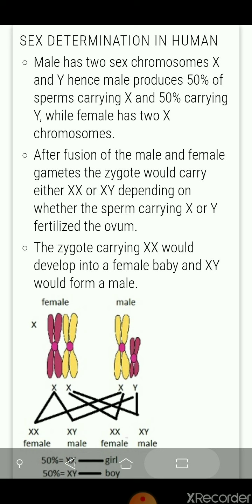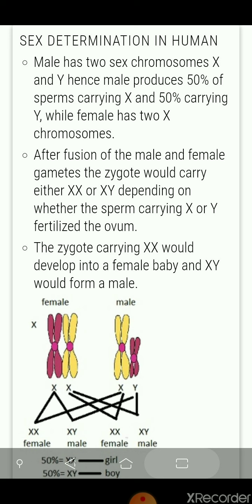After fusion of male and female gametes, the zygote would carry either XX, because if an X-containing sperm fertilizes the ovum, then the combination is XX, and when a Y-containing sperm fertilizes the ovum, then the combination is XY, depending on whether the sperm carrying X or Y fertilizes the ovum.